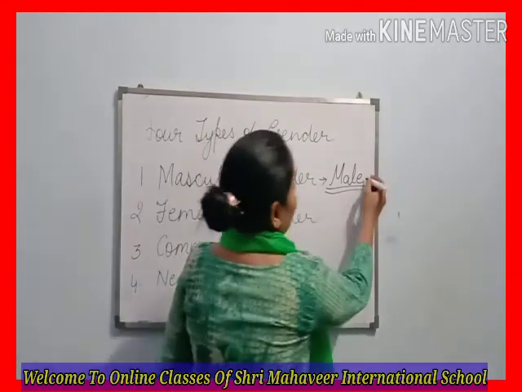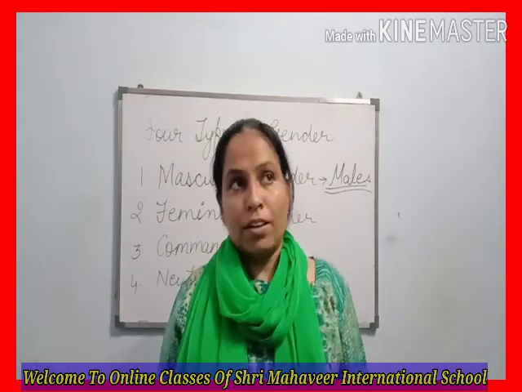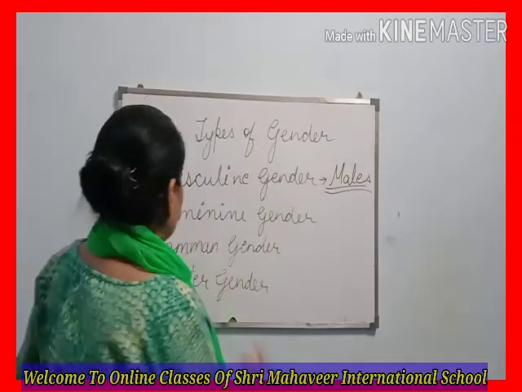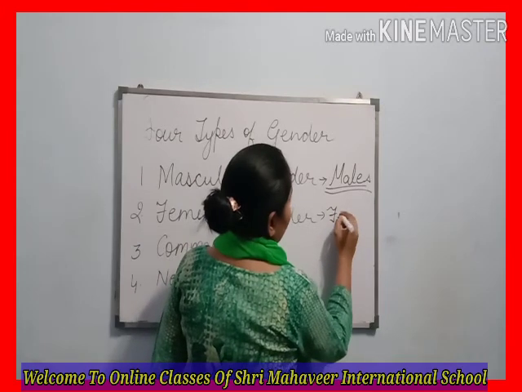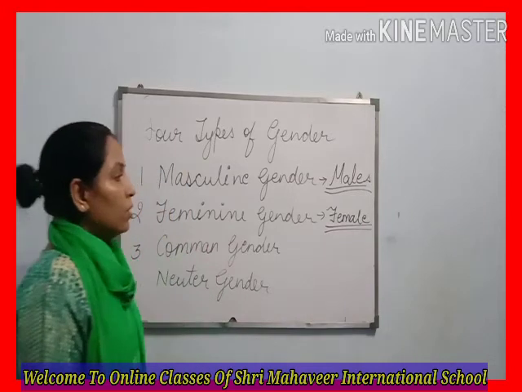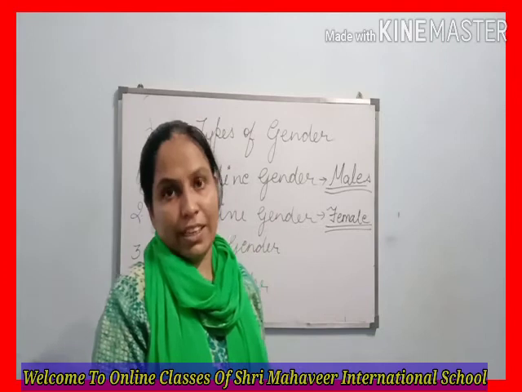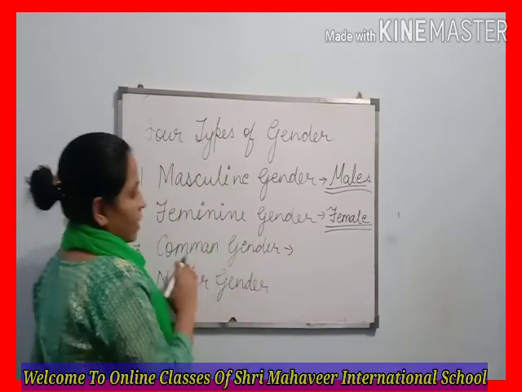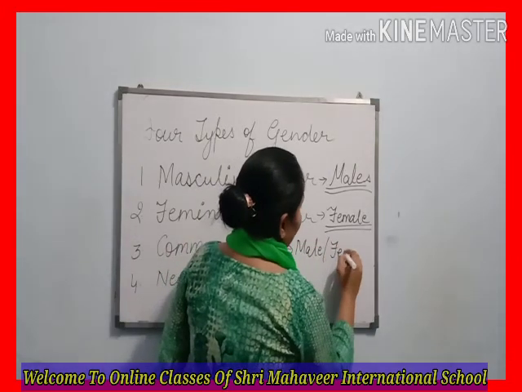Males, we can say boy, man, father, son. Now feminine gender is explained as female. Here we are talking about the whole group of females. Now second is common gender. Common gender includes both male and female.